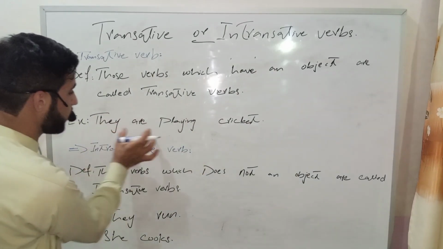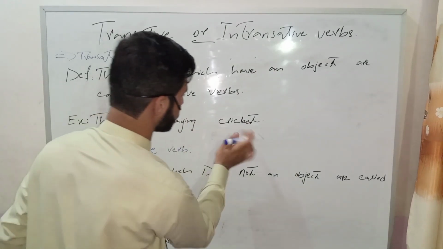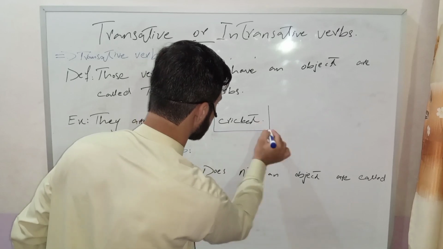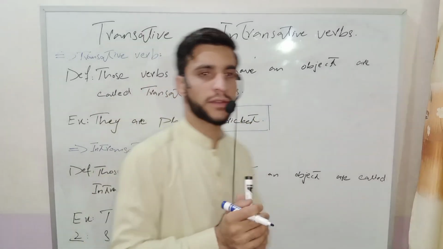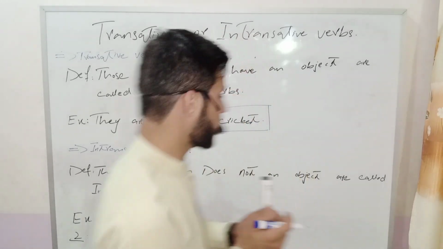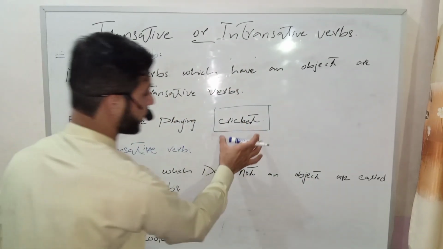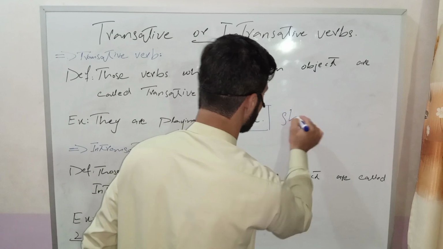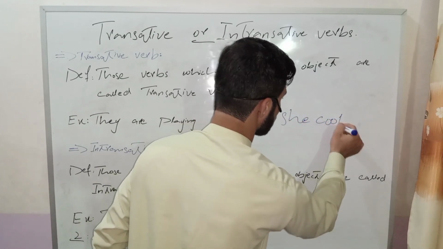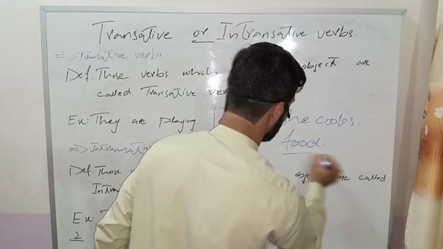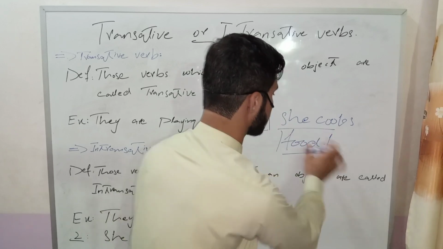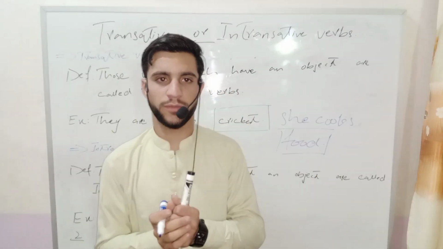For example, they are playing cricket. Now one object is there. It is a transitive verb. This is a transitive verb which has one object, for example, cricket. She cooks food. Food is our one object. It is our transitive verb.